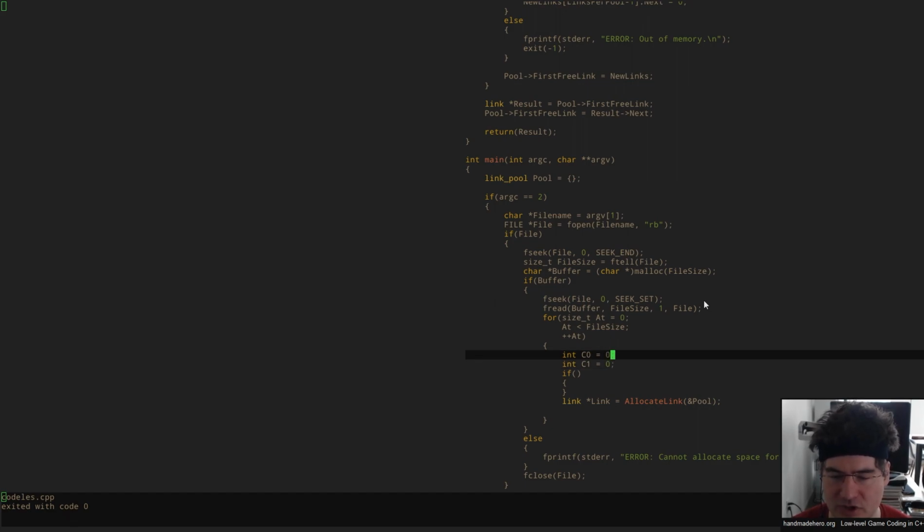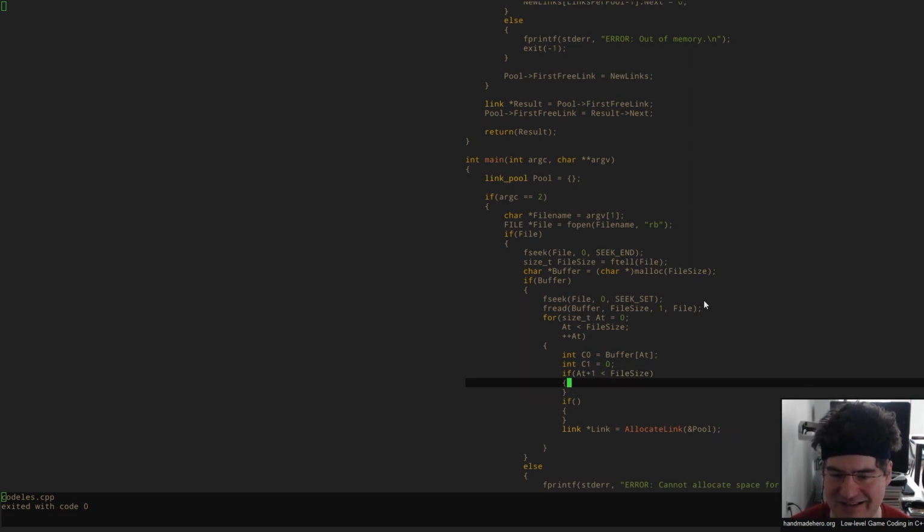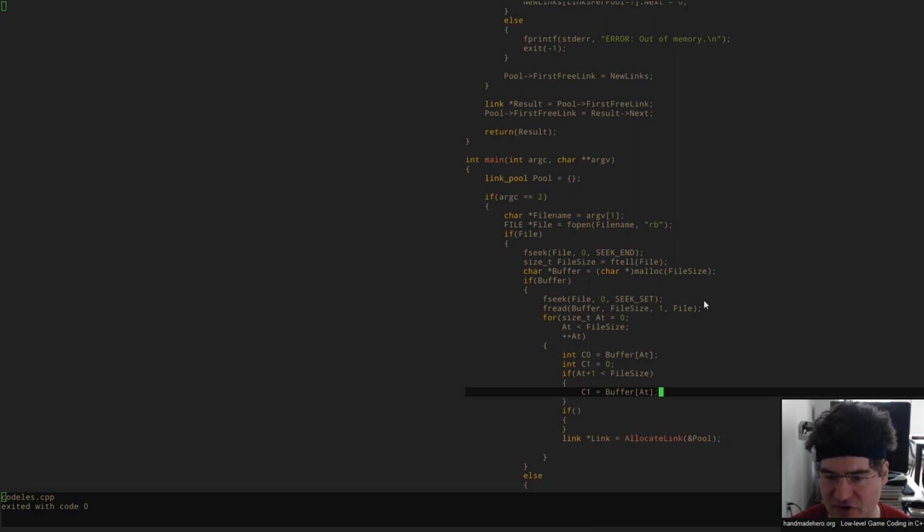In this case, that C0 I know I can always get. It's just going to be whatever my buffer is wherever I'm at. Okay, that's my C0. That's the first character I'm looking at. Now my C1 in this case, I don't know if I've actually got it. I have to check first to see if at plus 1 would be less than the file size still. If it's not less than the file size, I can't actually initialize this variable, so I have to double check because I'm using an at plus 1 in here. I don't want to overrun that file.